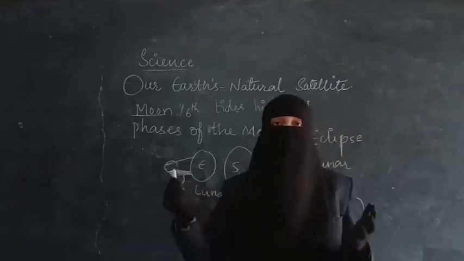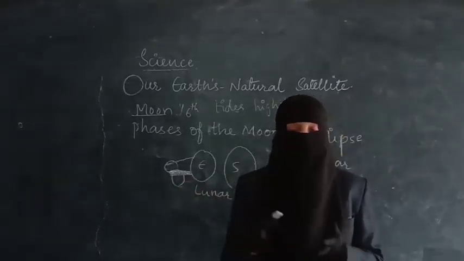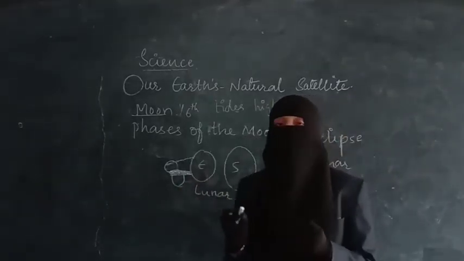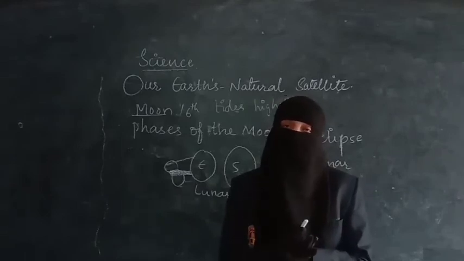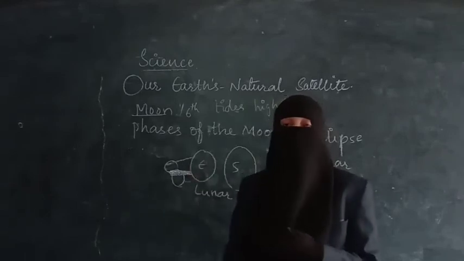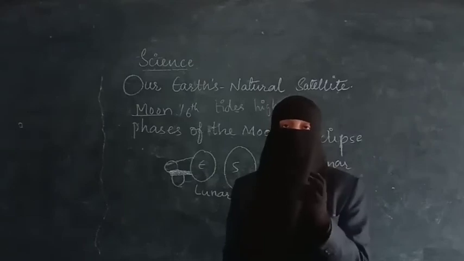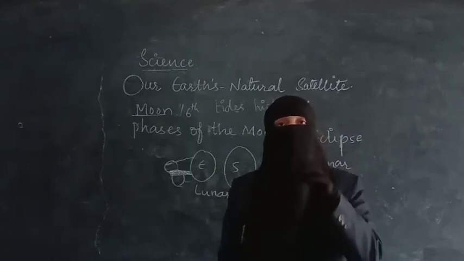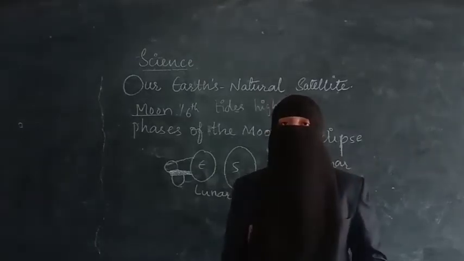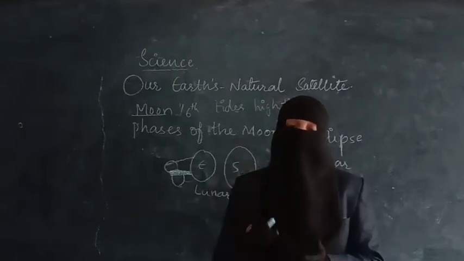The height of the tides can be nearly around 25 centimeters. How will these tides be forming? That is because the moon has gravity. The moon will attract the water which is present in the seas and oceans. It will try to pull it towards itself. And as a result, we can find the upward tides.